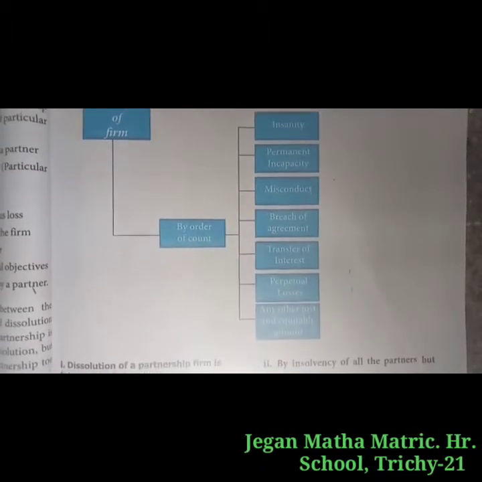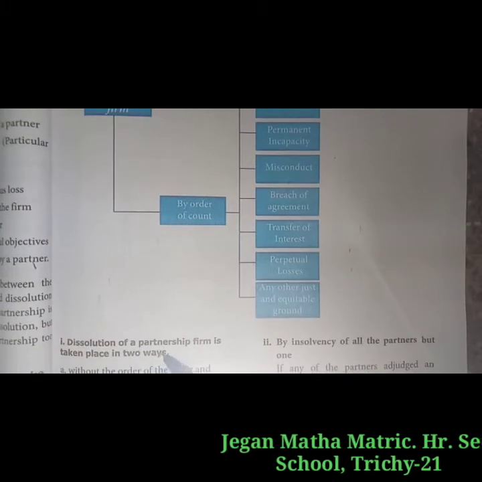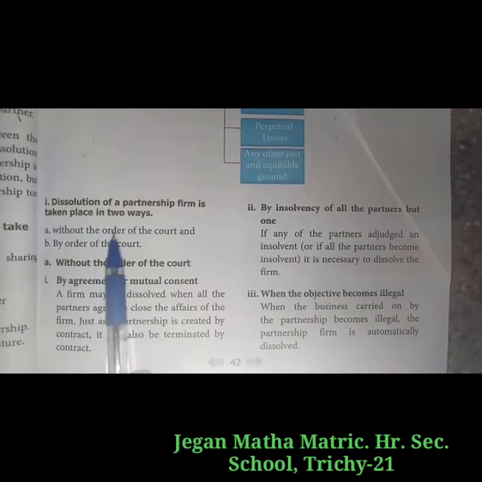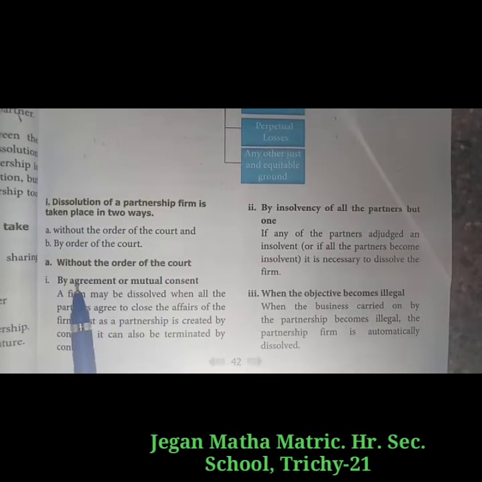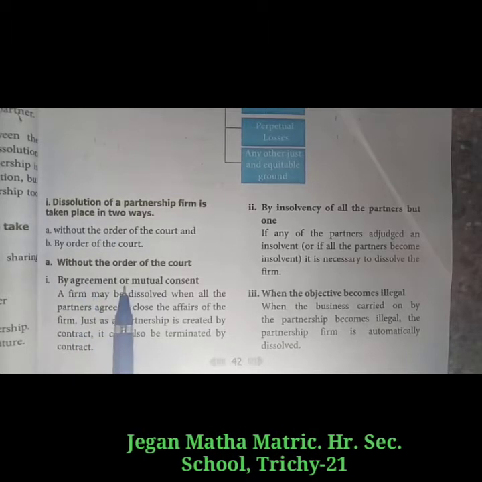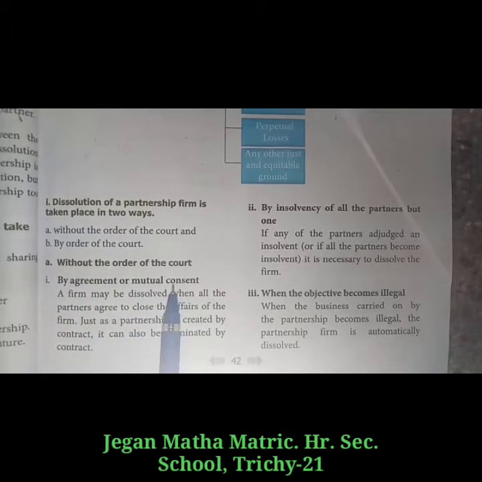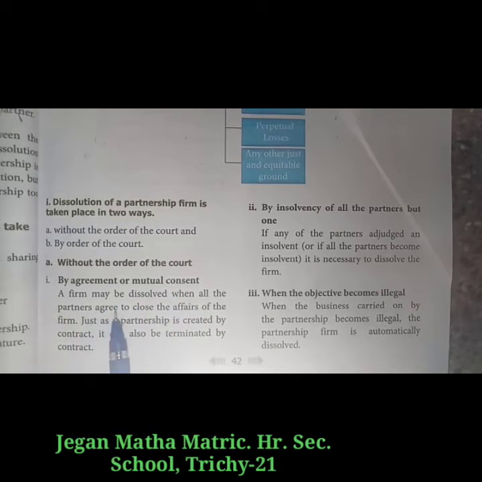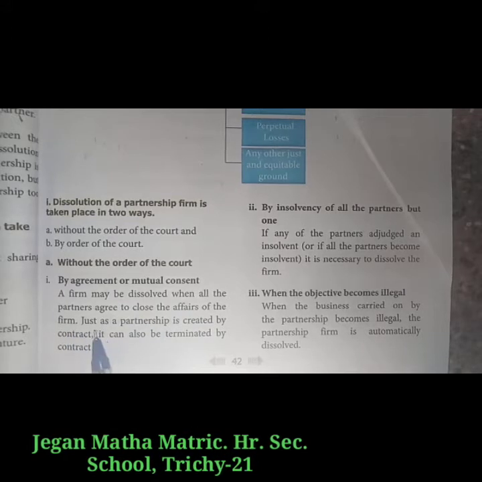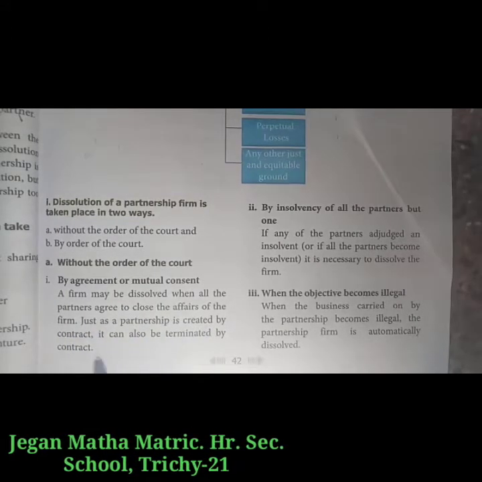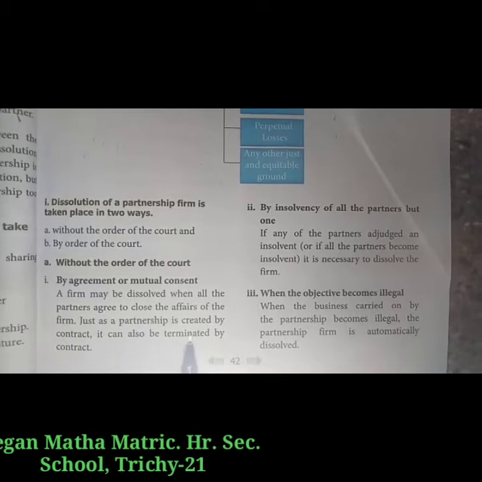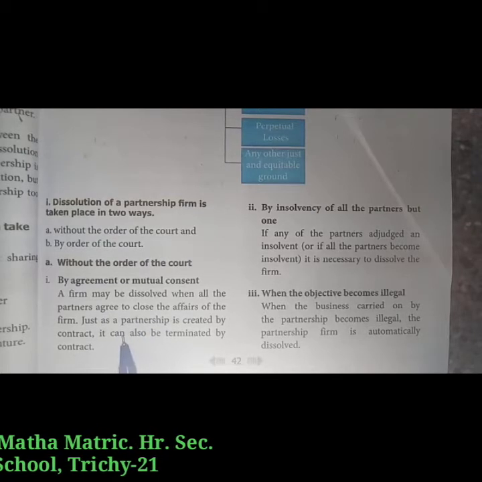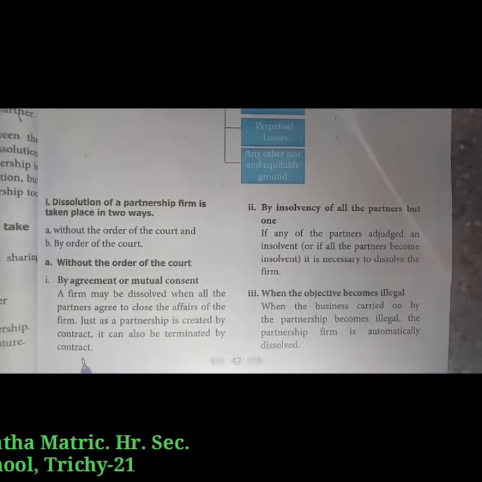So first, we are going to see that dissolution of a partnership firm takes place in two ways: without the order of the court, and by order of the court. First, we are going to see dissolution by agreement or mutual consent. By agreement or mutual consent, a firm may be dissolved when all the partners agree to close the affairs of the firm. Just as a partnership is created by a contract, it can also be terminated by the contract. So the partnership is made by an agreement, and when the agreement is over, it can also be terminated by the contract.